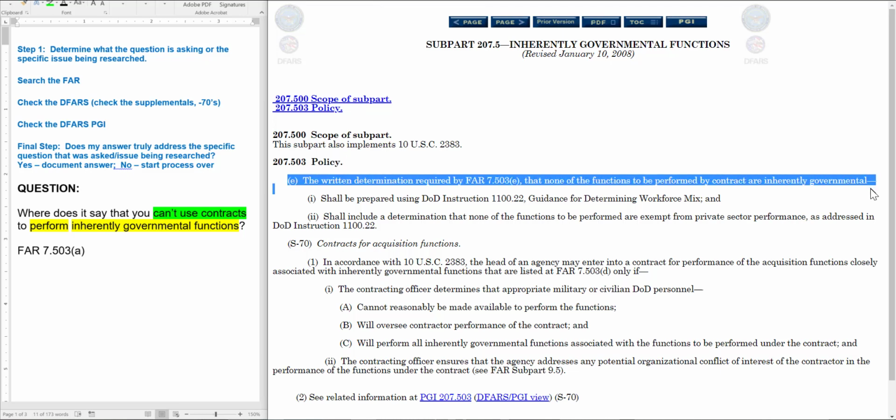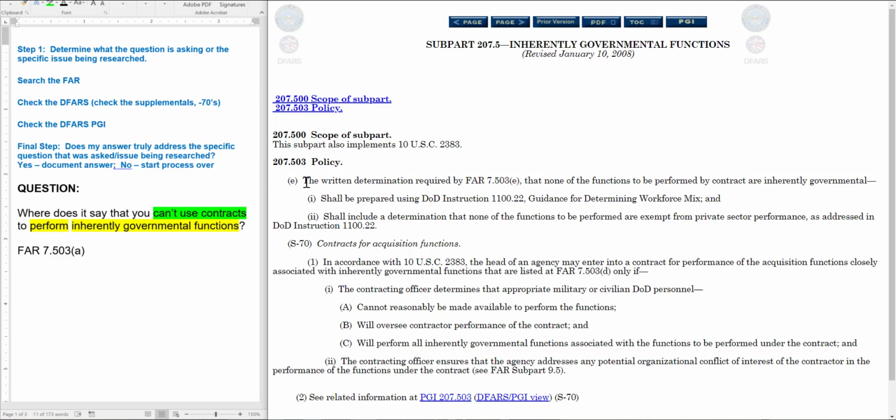And so I'm not really super interested in this because it actually says right here, the written determination required by 7.503(e), that's not what we're talking about in the question, and so I don't want to go down some weird rabbit hole where I'm focusing in on that. Even though there's content here, it doesn't relate to my question, right? So that's not interesting to me.